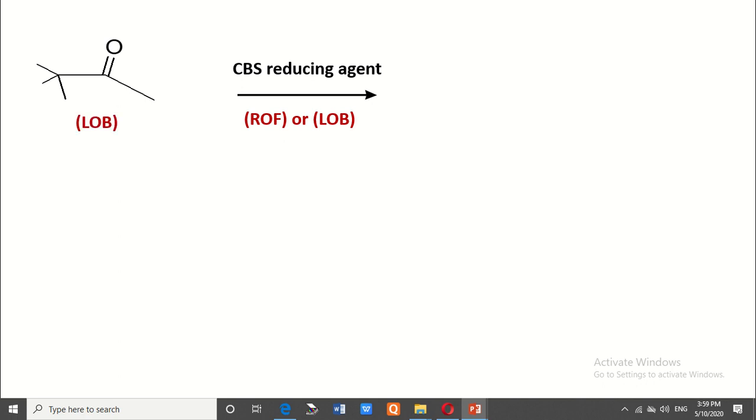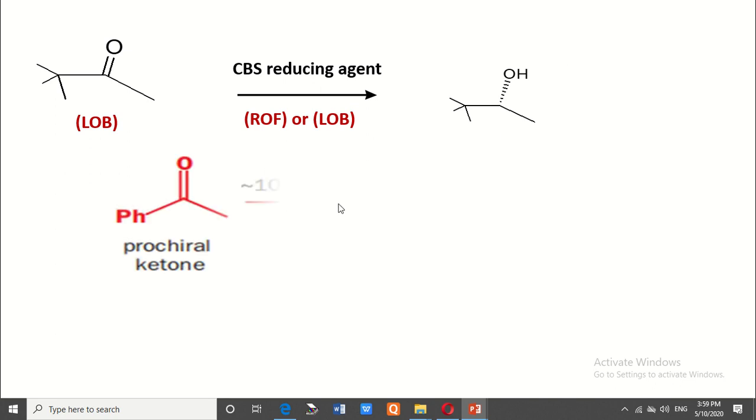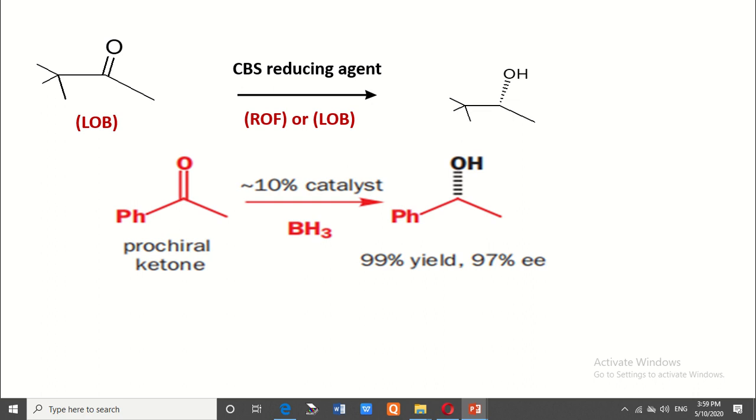Now again, consider different types of examples. In this case, the large group is present at the left side and the small group at the right side, using the CBS reagent. Therefore, out of the two terminologies, ROF or LOB, we use LOB: large group on the left side, at that time the hydroxy group is present at the back side. Therefore, in the product, OH is present at the back side. In the next reaction, the same terminology is used and the product has OH at the back side.